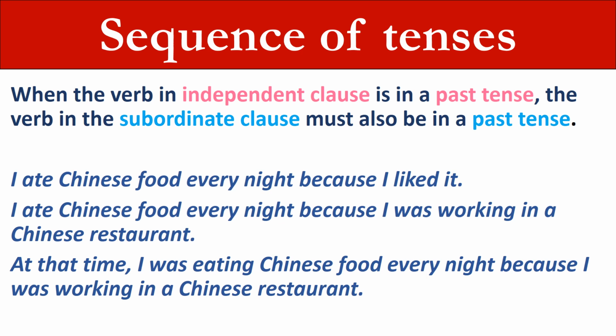When the verb in the independent clause is in a past tense, the verb in the subordinate clause must also be in a past tense. I ate Chinese food every night because I liked it. I ate Chinese food every night because I was working in a Chinese restaurant. At that time, I was eating Chinese food every night because I was working in a Chinese restaurant.